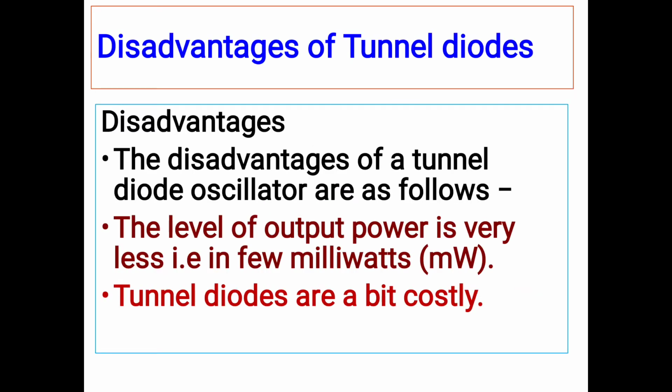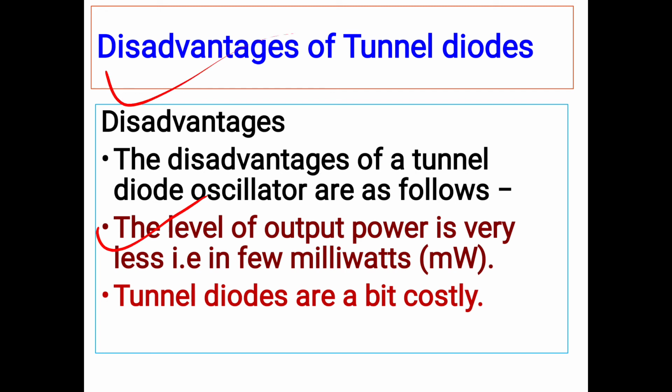Now we will see some disadvantages of using tunnel diodes. The first disadvantage of the tunnel diode is that the level of output power is very low, in a few milliwatts. This is a disadvantage because we obtain only very little power. If we want high power, then we cannot get it through tunnel diodes. We must use another type of diode for high output power.